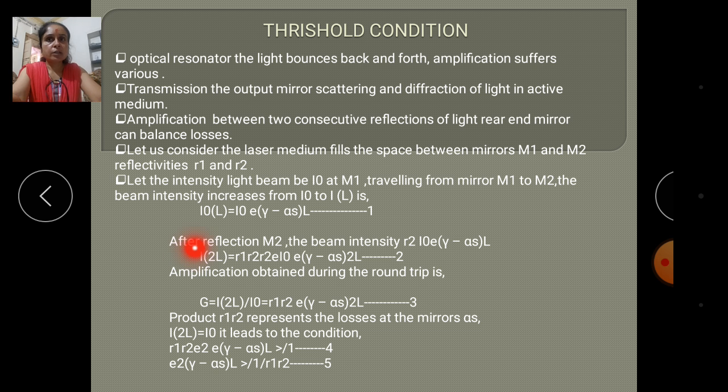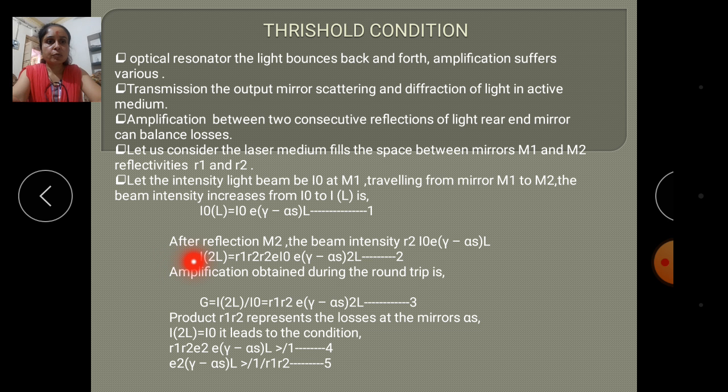After reflection at M2, the beam intensity will be R2 I0 exp[(gamma minus alpha s) L].